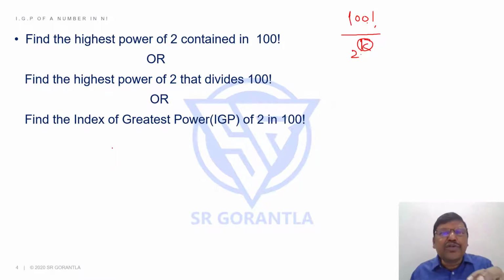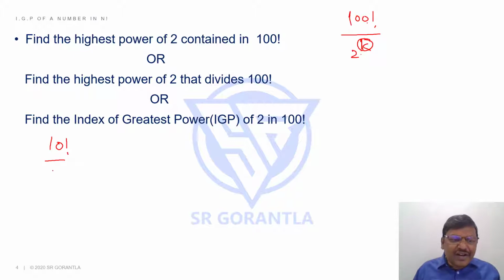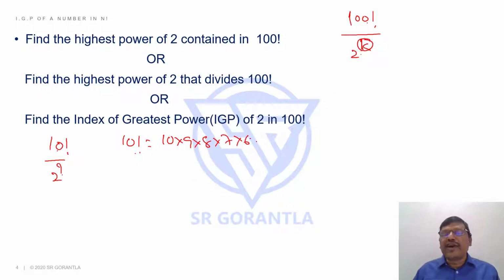First, let me explain with a small example of 10 factorial. Suppose I ask what is the highest power of 2 that divides 10 factorial. Let me write it: 10 into 9 into 8 into 7, 6, 5, 4, 3, 2, 1.